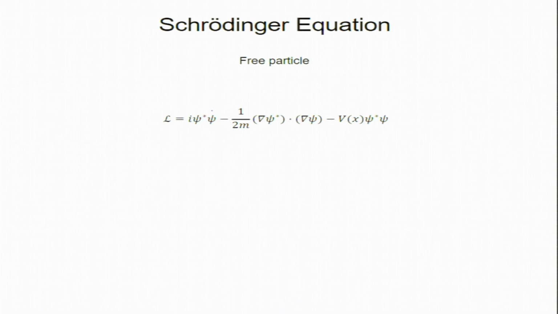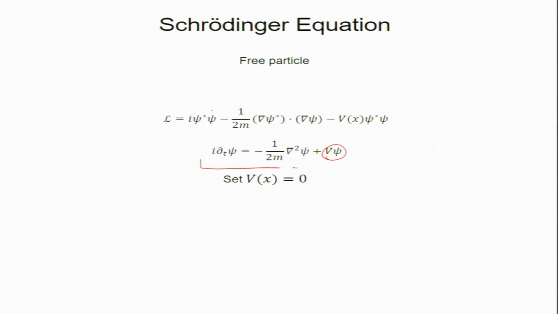So, let us start with the classical Schrodinger equation. This is the Lagrangian which we derived, or well we started from this and derived the Green's function and so on. From this Lagrangian we can derive the equation of motion, that is straightforward, the Euler-Lagrange equation. For the time being we will be discussing free particles, so we set V equal to 0. So, this potential is 0.